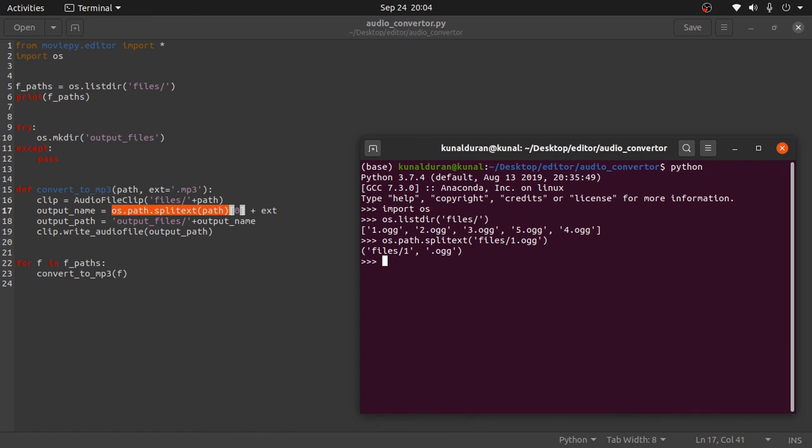So what this is doing is splitting the extension, separating it into a tuple, and in this variable we are indexing, taking the first element in this tuple. So at the 0th index this element will be set here, and then we are concatenating it with the extension of our choice, which is mp3 here by default.